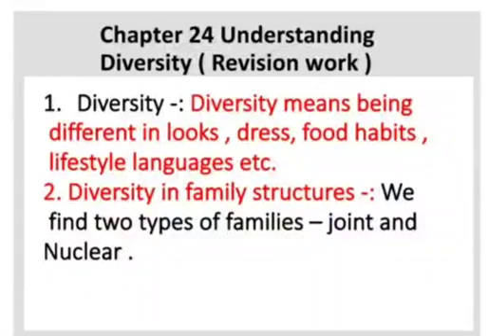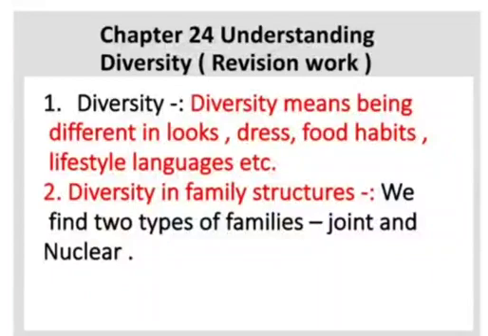While in a nuclear family, father and mother live with their unmarried children. This is a nuclear family. Again children, I am repeating. In a joint family, father, mother, grandparents, uncle, aunt, cousins live together. And in a nuclear family, father and mother live with their unmarried children.